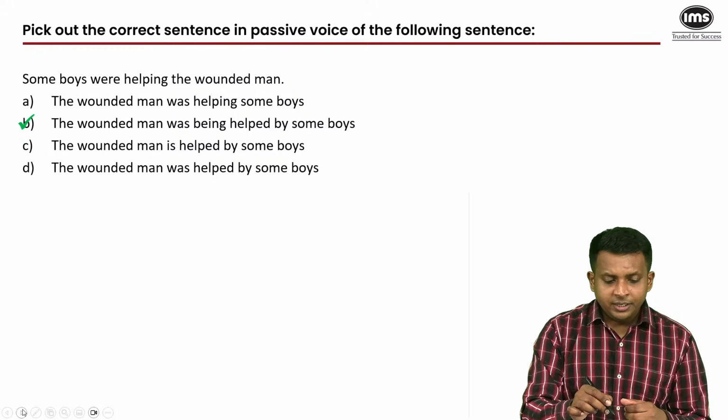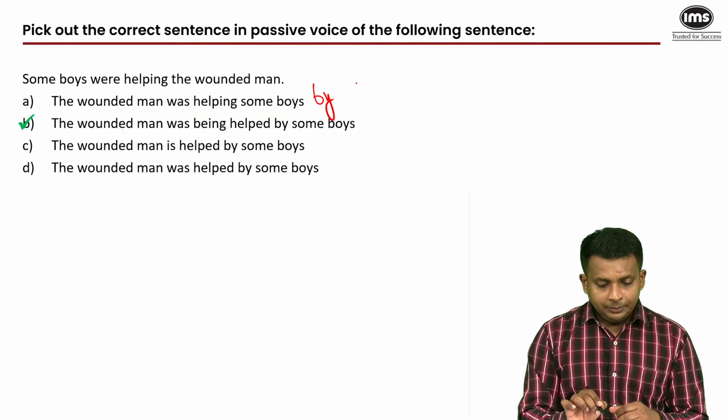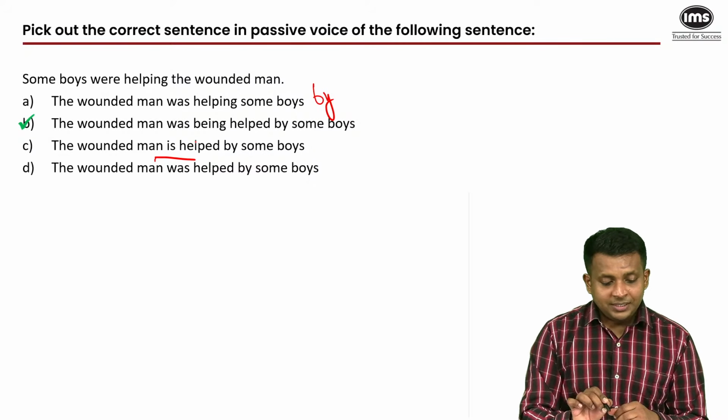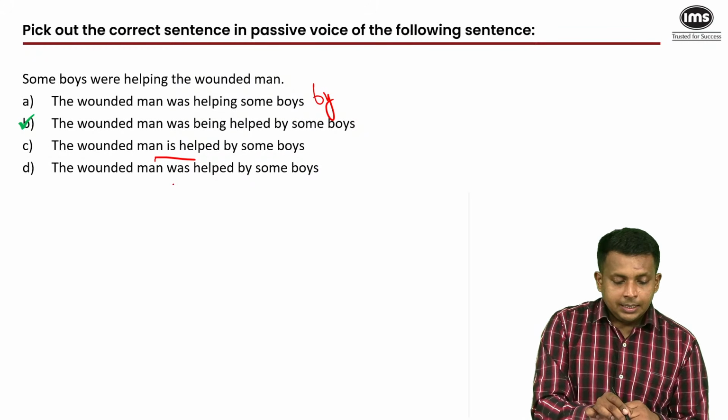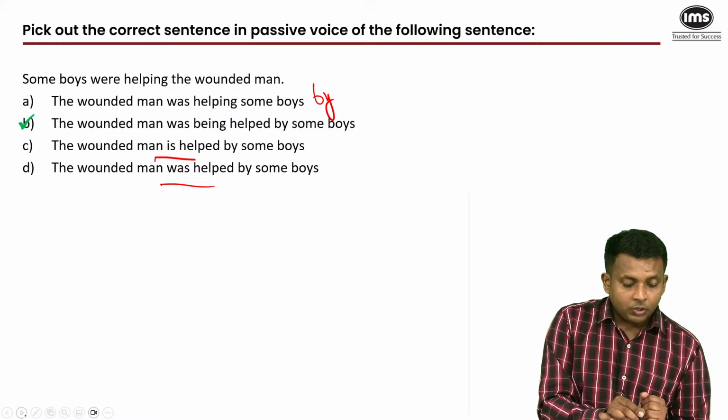Why did we eliminate the rest of the options? No by in A. The tense is wrong. No past continuous in C. It's the present tense, and here it's the simple past tense. No past continuous in D as well. So that's why the answer was B. Okay.